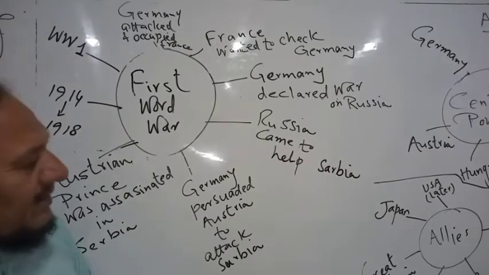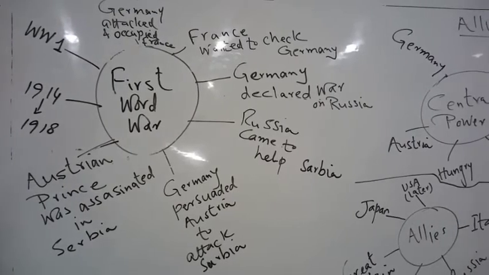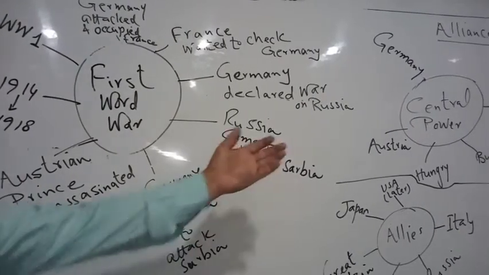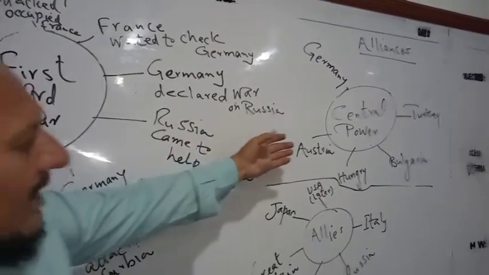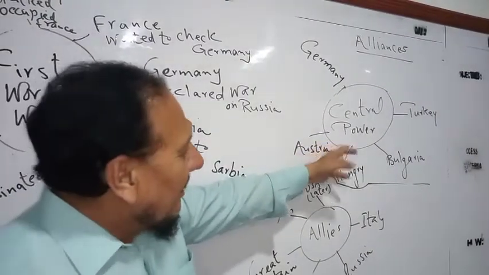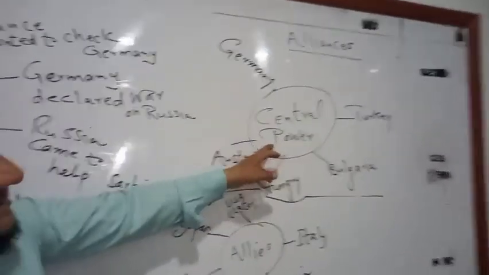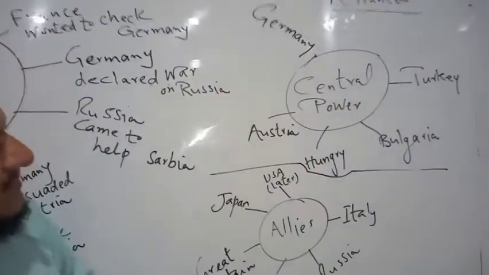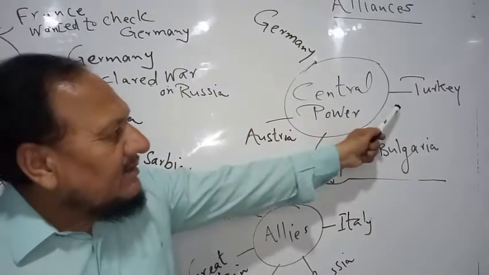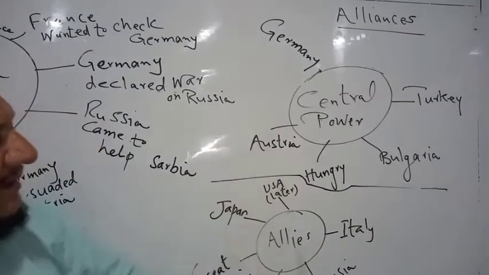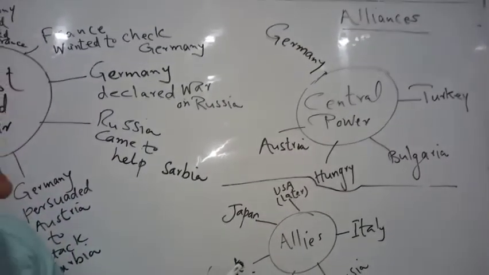Then during the World War, all the countries were united in two groups. We can see that two alliances were made during the war. One was the Central Power and the other was the Allies. In the Central Power, there were Germany, Austria, Hungary, Bulgaria, and Turkey. These countries formed the Central Power. They were united, and the opponent